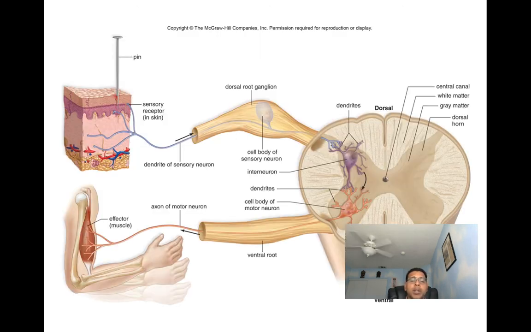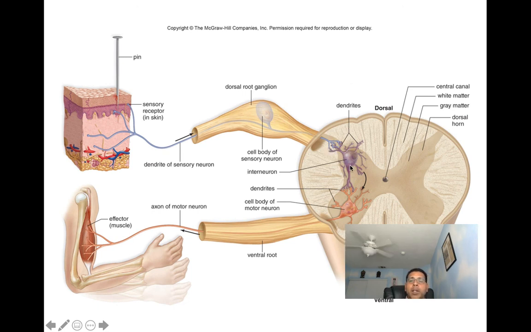For example, we can see here, if we were to get pricked by a pin, our sensory receptors found in the skin would detect that, and they would transmit this information via electrical potentials along the sensory neuron to our interneurons in our central nervous system, where the integration will occur.